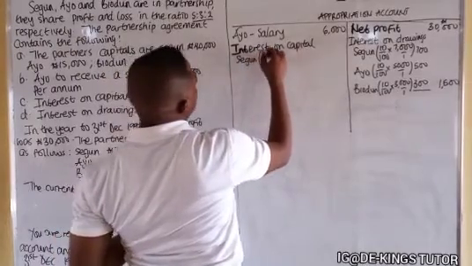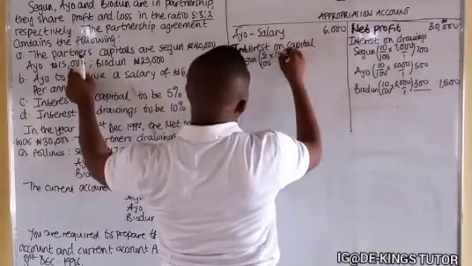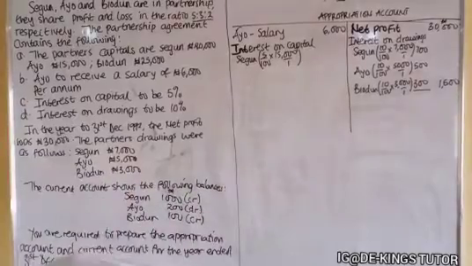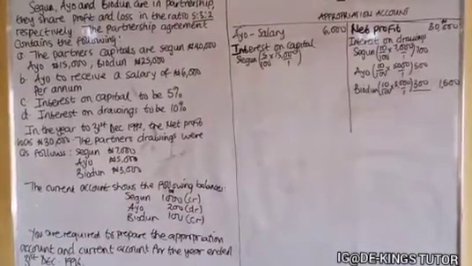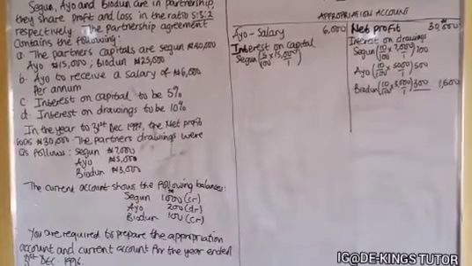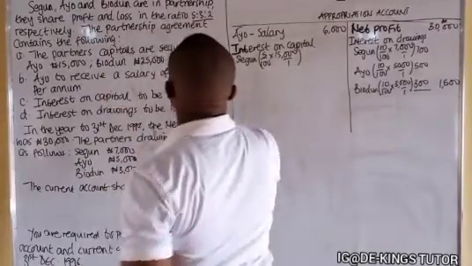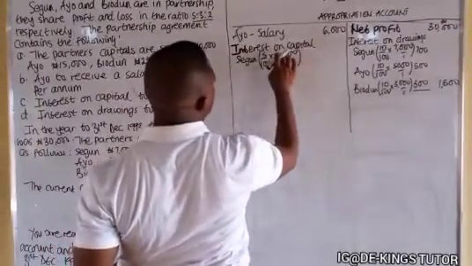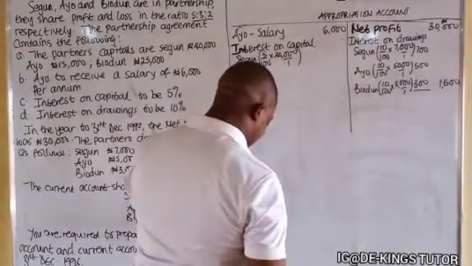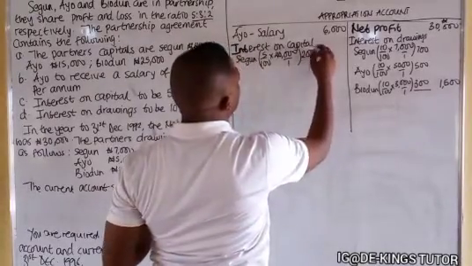Shego's capital is 40,000. If I use 5% of 40,000, I'll have 2,000.